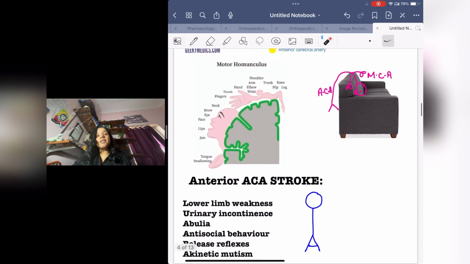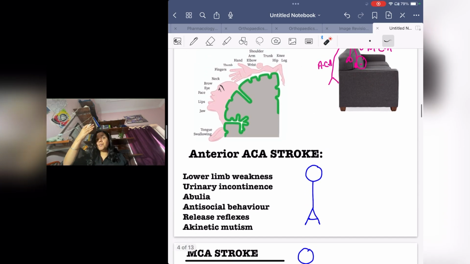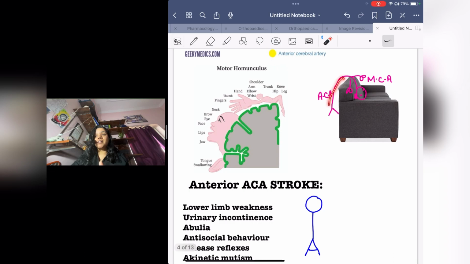And as I explained before, the anterior cerebral artery is supplying the anterior part, and it is also supplying the medial part. And the medial part has the lower limbs and the perineum part.